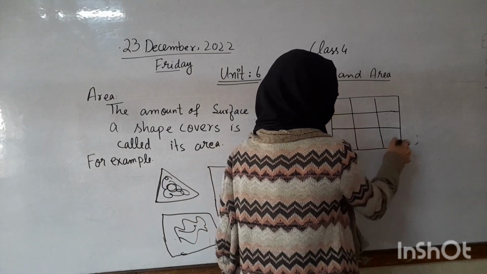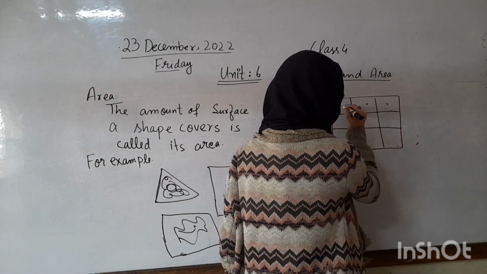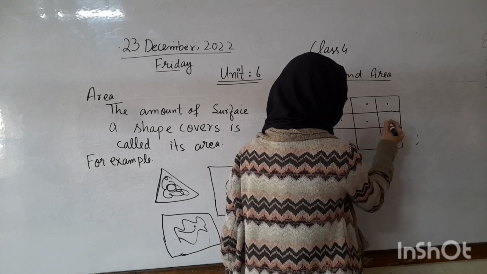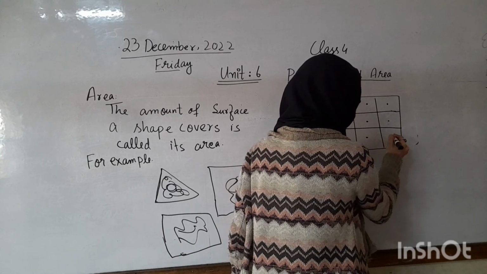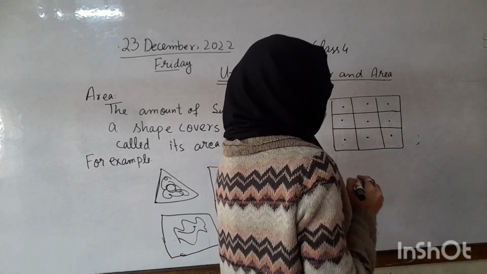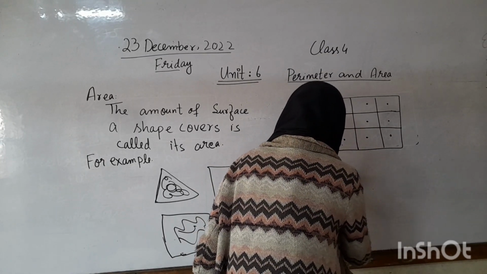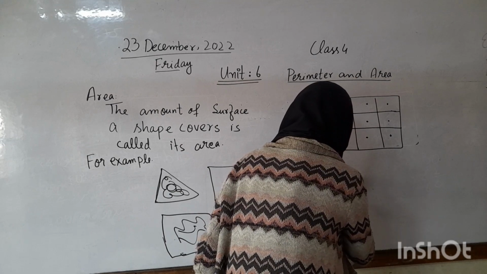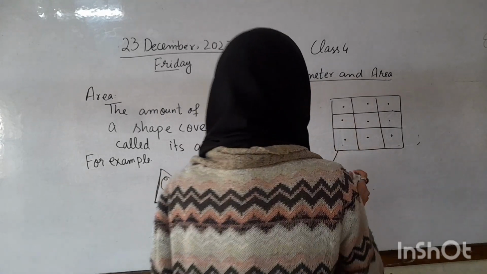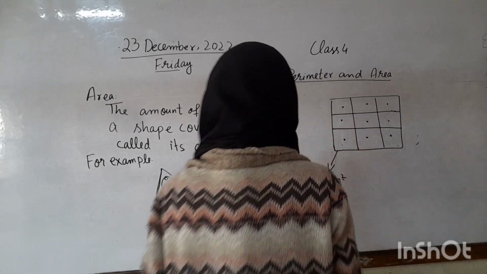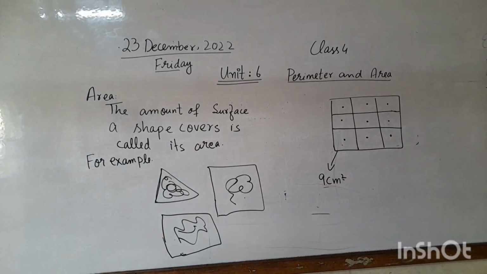So in this square we have 1, 2, 3, 4, 5, 6, 7, 8, 9 boxes. So the area of this grid square is 9 centimeter squares.